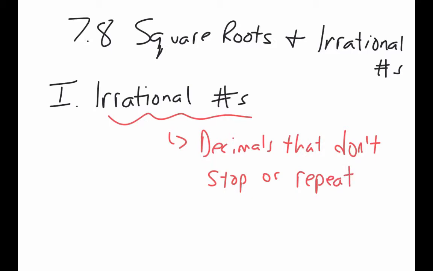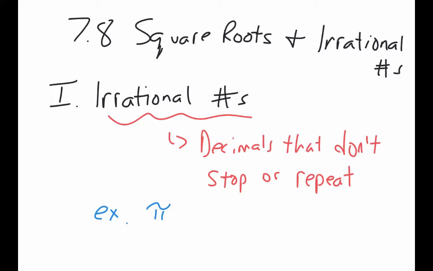Or we could go back to our definition of rational and say numbers that can't be written as a fraction. But essentially, they're numbers that have decimals in them that don't terminate or stop, or they don't repeat. And if you had to get an example of one of those, an example would be pi.